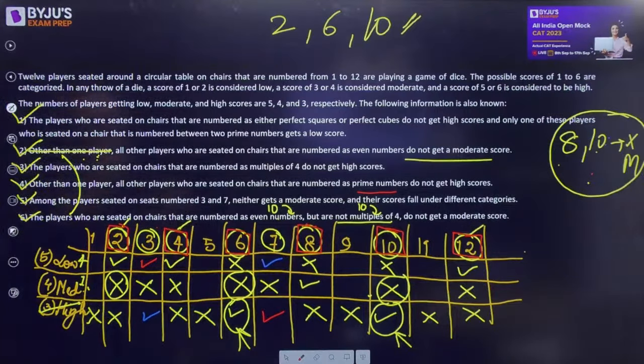Other than one player, all other players who are seated on chairs that are numbered as prime numbers, ये तो देख चुके हैं. Right. I also believe that answer should be 6. 6 होना चाहिए. हाँ. The players who are seated on chairs that are numbered as even numbers but are not multiples of 4, that is 2, 6 and 10, do not get a moderate score. इसमें कोई condition भी नहीं है. So 2 shouldn't get moderate, 6 shouldn't get moderate, 10 shouldn't get moderate.